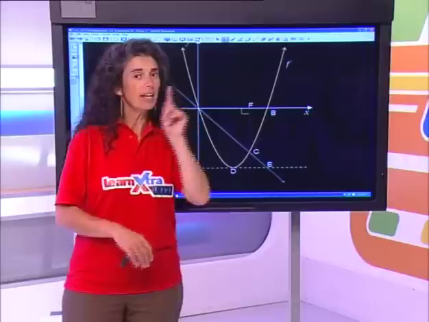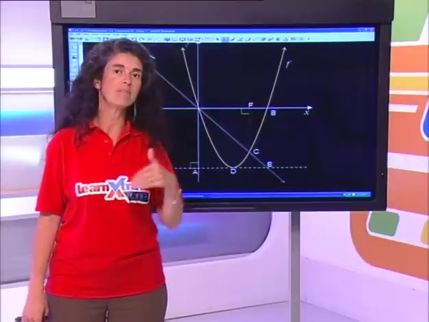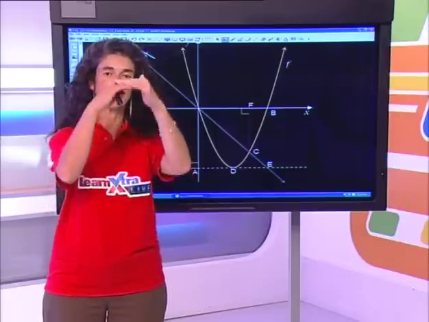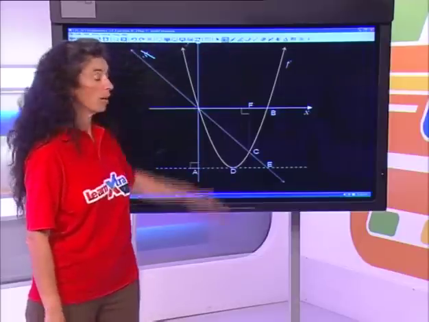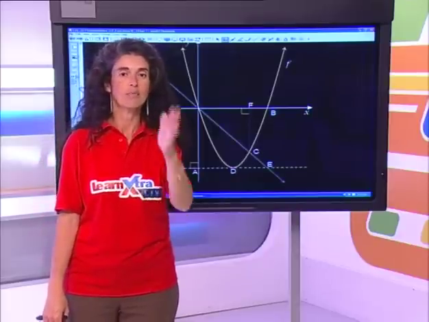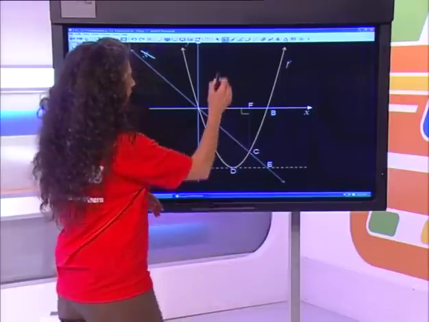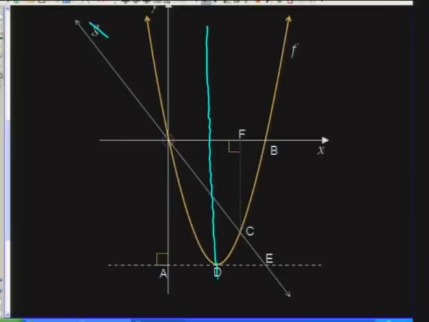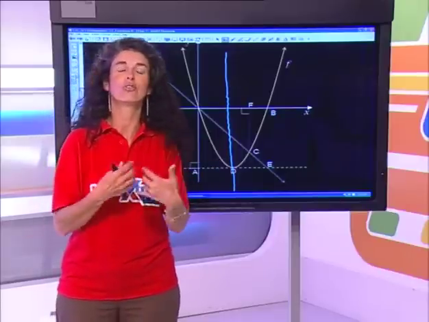What else? If the parabola does have a minimum, then it must have a restricted range. The range will start at the minimum, and it will increase all the way to infinity. But it doesn't have any asymptotes. Unlike the hyperbola that's got asymptotes, the parabola does not have an asymptote. It has a turning point, and the moment it's got a turning point, it also has this very special line over here, which is what? Its axis of symmetry.